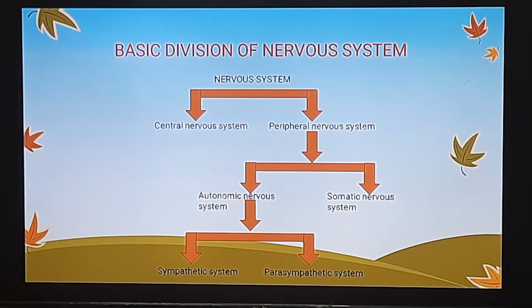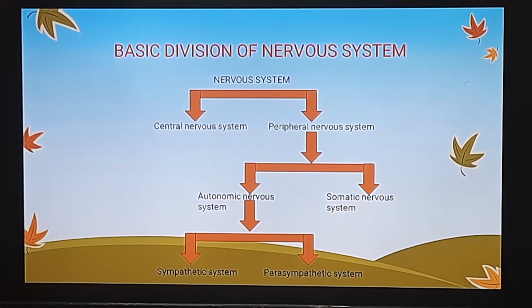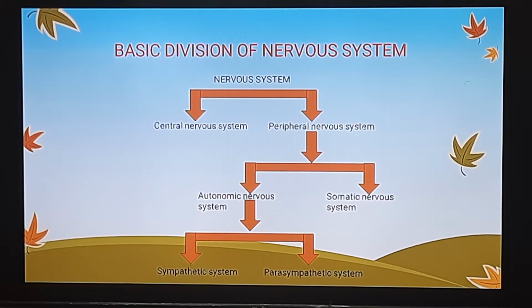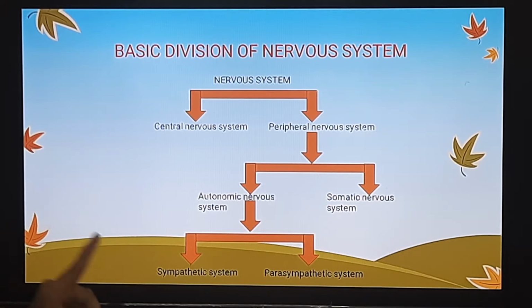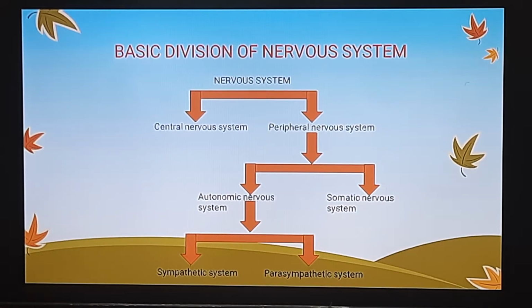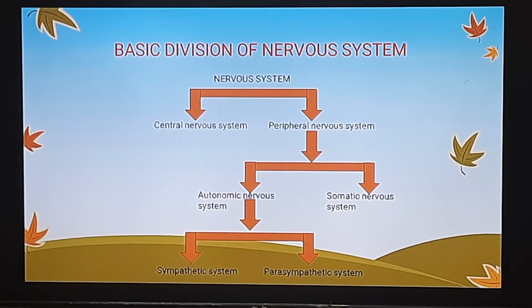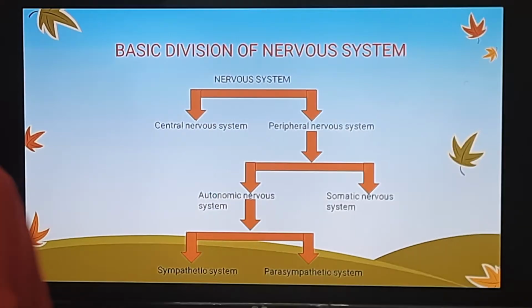This autonomic nervous system is further subclassified into two important systems. The very first system is known as the sympathetic nervous system and the second one is known as the parasympathetic nervous system. Now, in our previous video lectures, we have covered the topic of the sympathetic nervous system. From this video series, we are going to start with the parasympathetic nervous system. But before starting, we must understand the basic difference between the sympathetic nervous system and the parasympathetic nervous system.